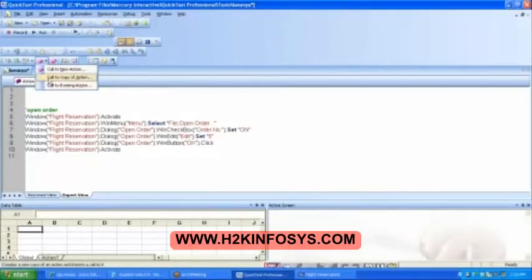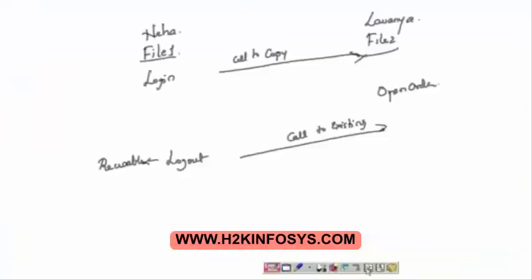Then we have call to copy and call to existing. Leave the call new action because I'm not creating a new action over here. My actions are already created. So I will go for call to copy, call to existing. Tell me for login which one I'm going to use. For login, which one? Is it copy or call to existing? What did we decide? Yes, we had decided call to copy.